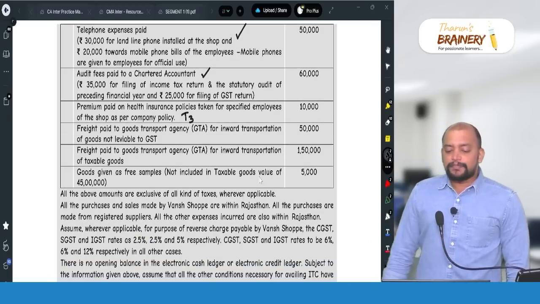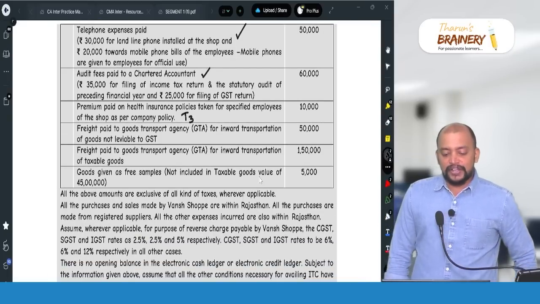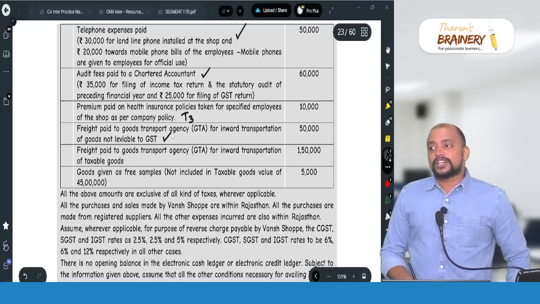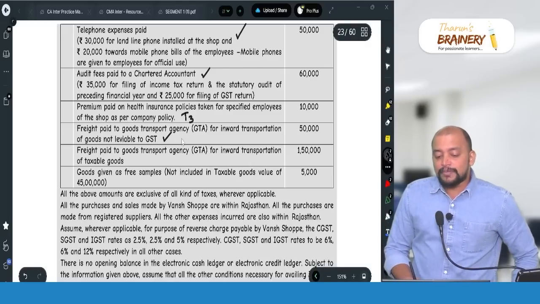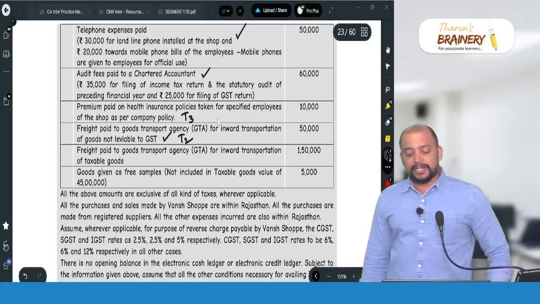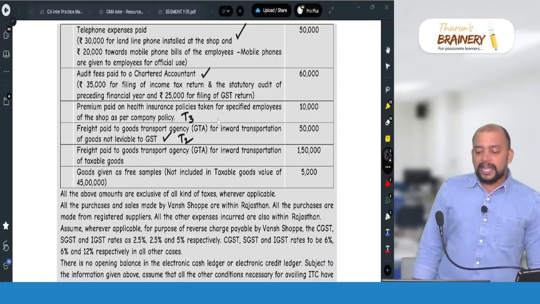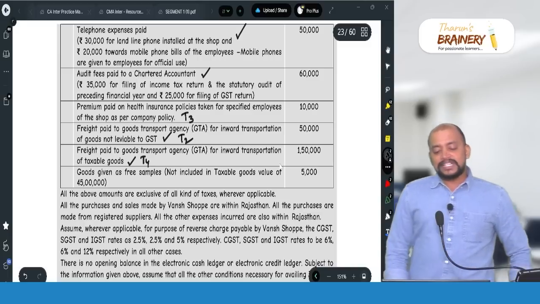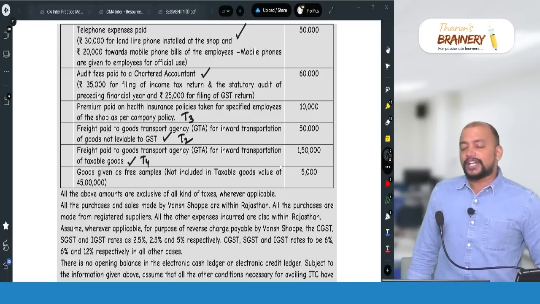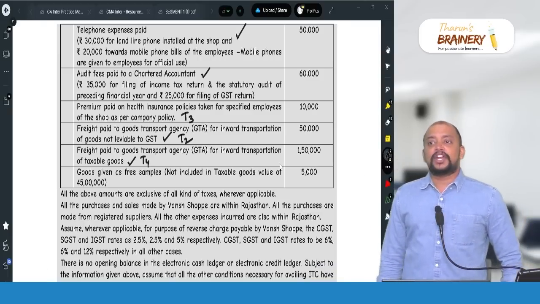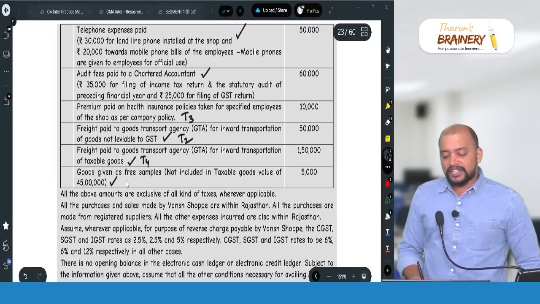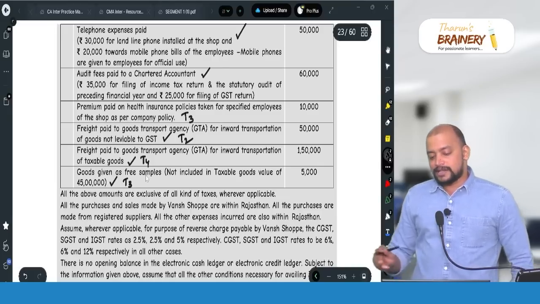And freight paid to GTA for inward transportation of goods not leviable to GST. First, we pay GST, because on freight we pay GST, but it will come in T2, used for exempted. Freight paid to GTA for inward transportation of taxable goods, we pay GST, and it will come in T4, used for taxable. Goods given as free samples not included in the taxable value, which means it will not become a supply. So therefore blocked credit, we pay GST, but it will come in T3.